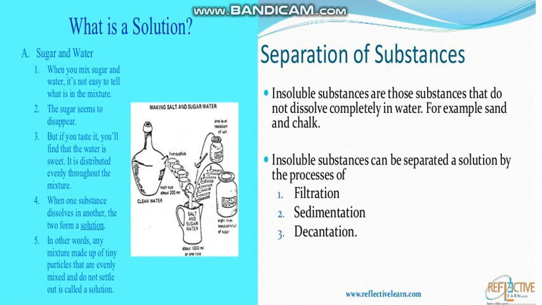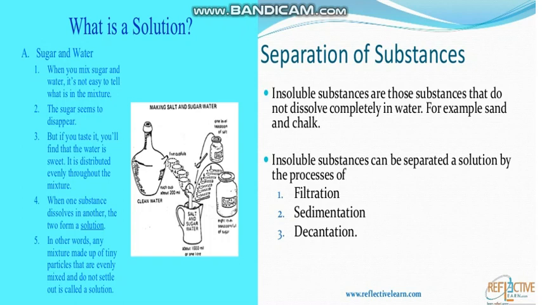We say that sugar is soluble in water. Soluble means it can easily dissolve in the water. Salt is also soluble in the water. When you mix salt in the water, it is also dissolved and we cannot see the salt.